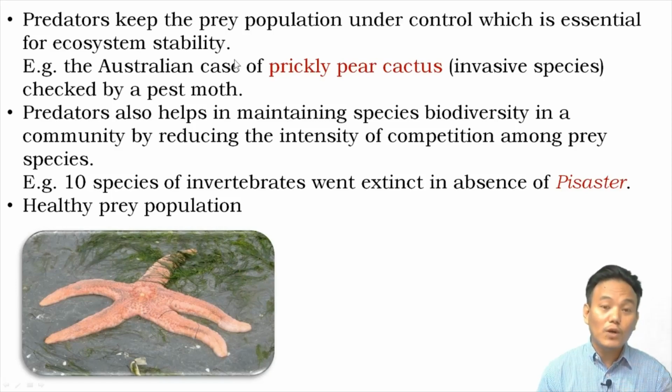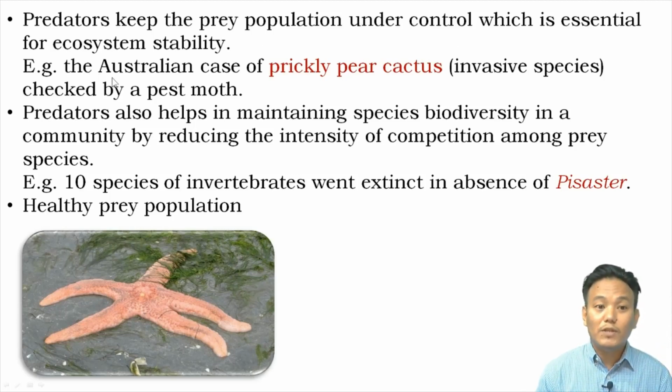If you do not have any tiger within the jungle, what will happen to the population of deer? It will increase tremendously, and they will eat all the vegetation, and at one point the entire ecosystem will collapse. So for a healthy ecosystem, there should be a predator. The predators keep the prey population under control, and therefore it maintains the stability of the ecosystem.